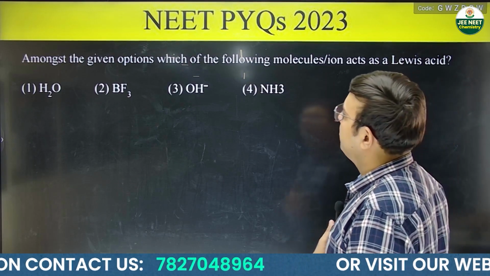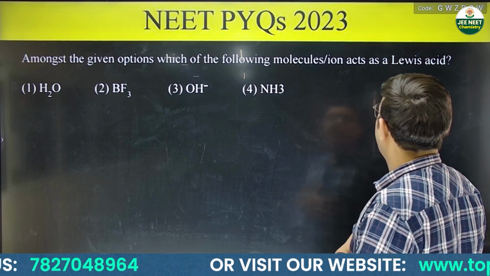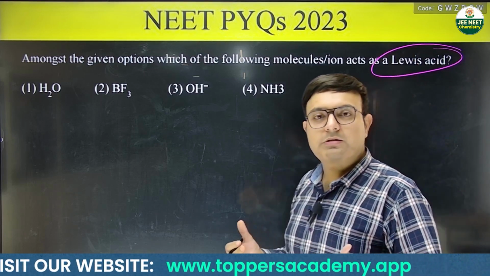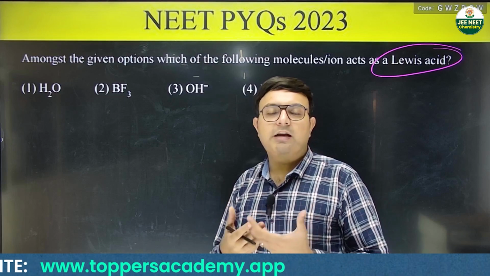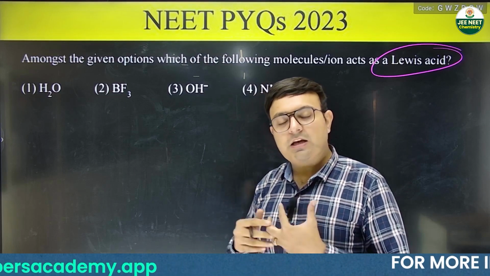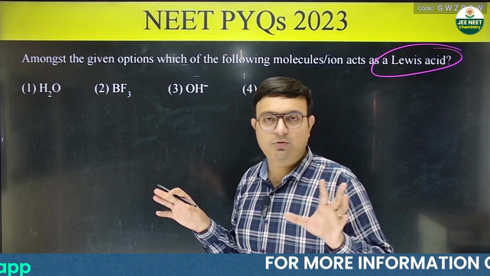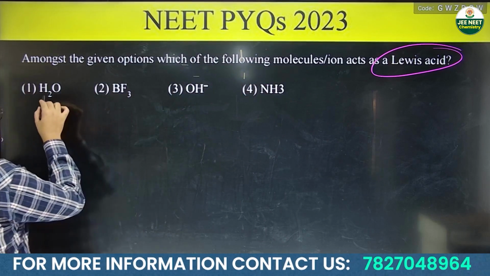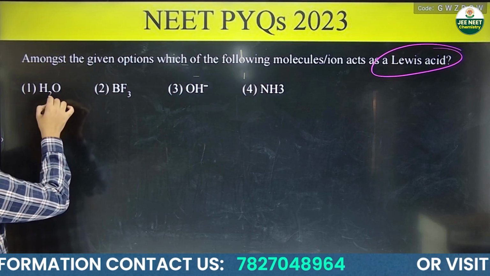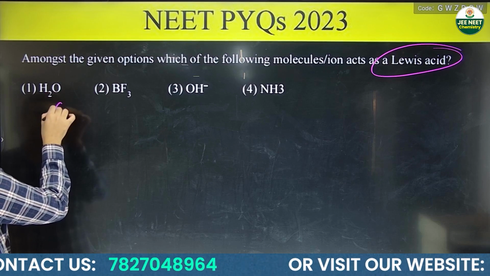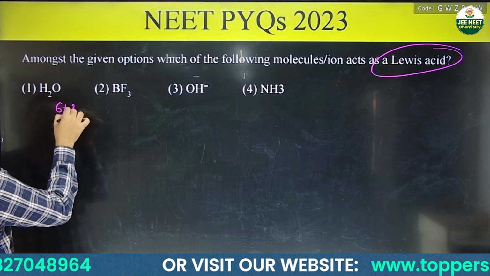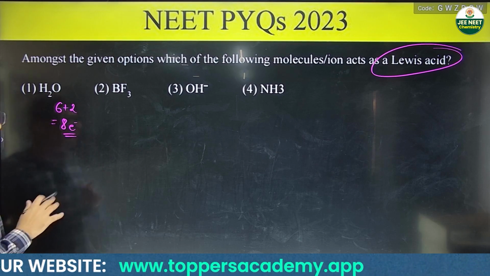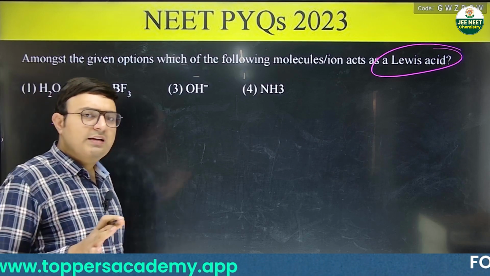Amongst the following options, which of the following molecules or ions act as Lewis acid? ठीक है, अब Lewis acid क्या होते हैं? What are Lewis acids? Which do not have 8 electrons in their valence shell, and this is the easiest question you can have. Okay, so if you talk about H2O, 2 electrons from H, oxygen is going to get 6 electrons are available with oxygen of itself. So 6 plus 2, 8 electrons. Okay, so H2O is not a Lewis acid.